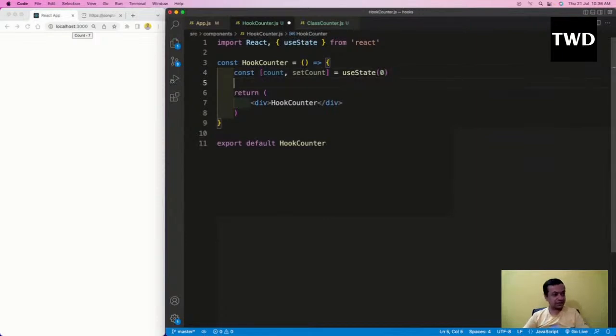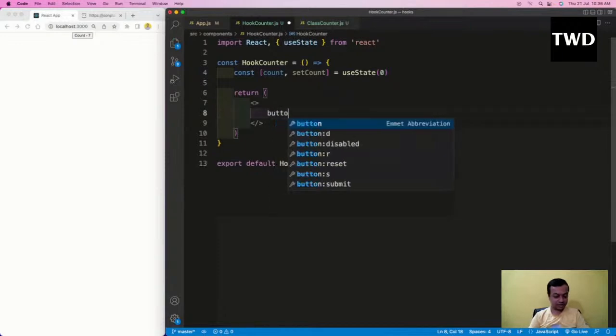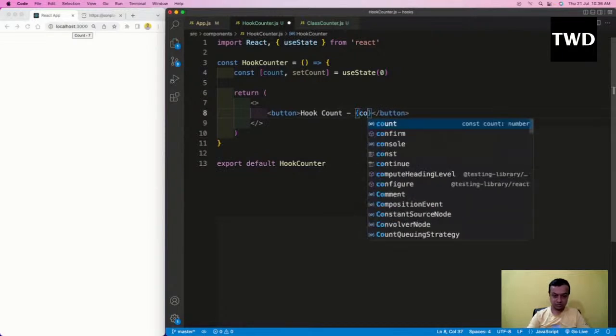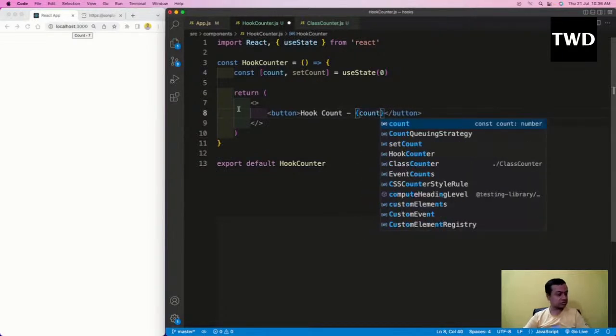Then in this return, let me write the whole of the logic, then I will tell what I am doing. It is like a button and the text hook count is count.